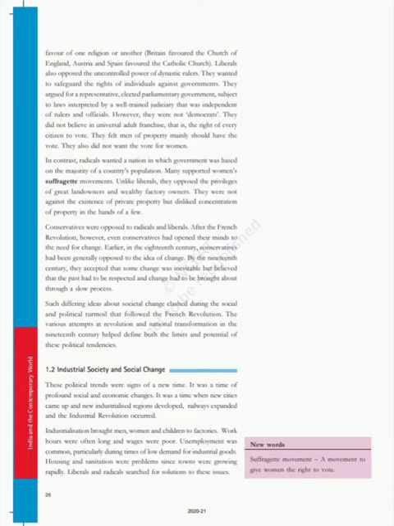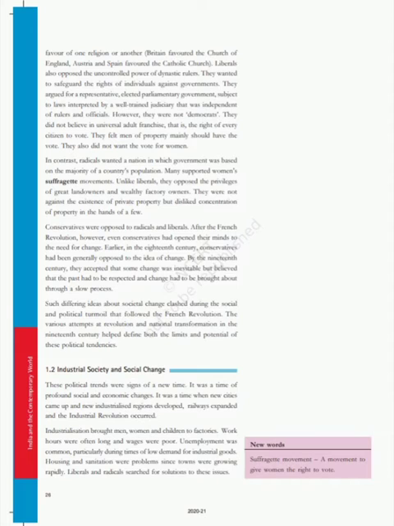They wanted to safeguard the rights of individuals against the governments. They argued for a representative, elected parliamentary government, or a democratic form of government, subject to laws interpreted by a well-trained judiciary that was independent of rulers and officials. These were the important demands of the liberals.